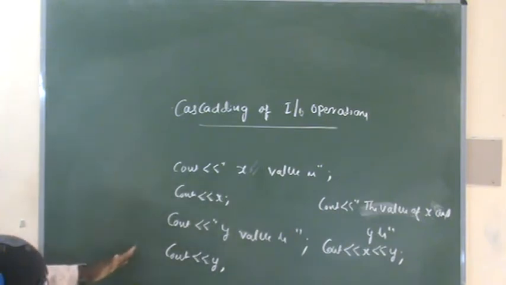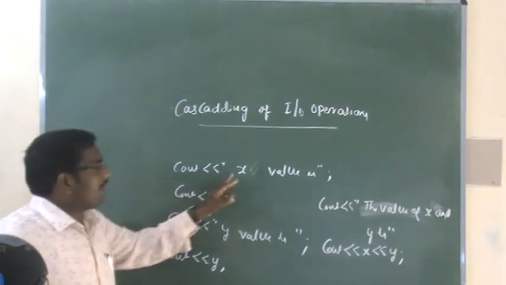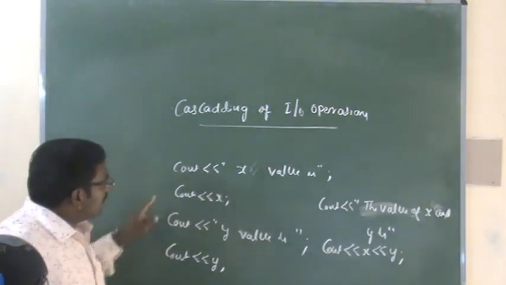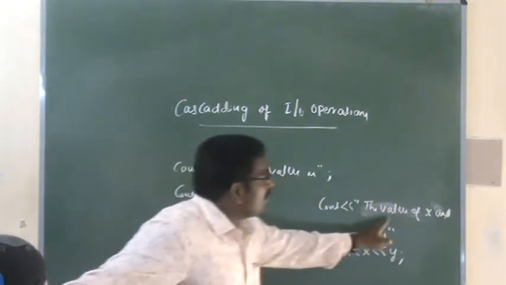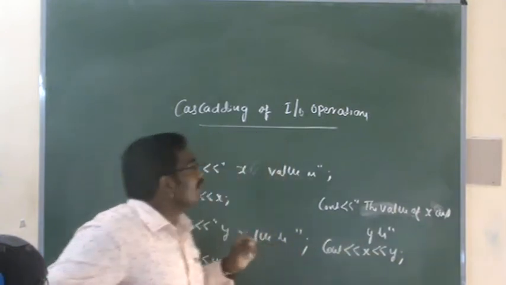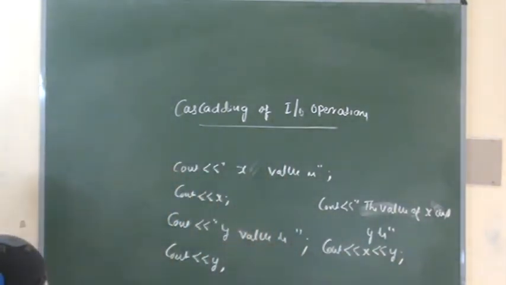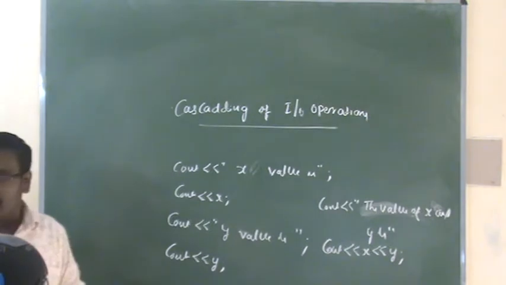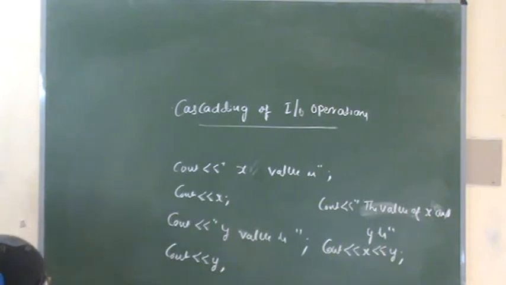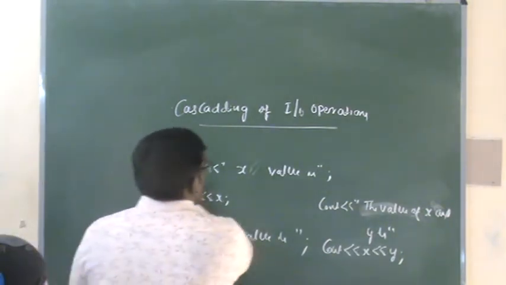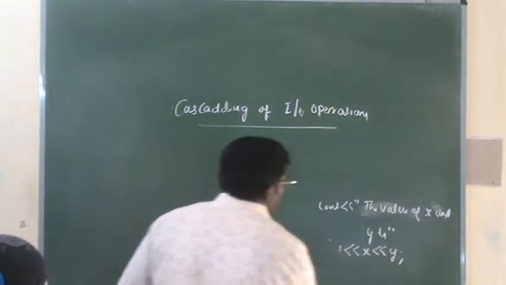Here I am writing four different instructions to print the value of x on the output screen. So instead of writing the 4 instructions, within 2 instructions I will complete the same task. The value of x and y is x, y. So this mechanism we are calling cascading of IO functions. Cascading of IO functions means writing 1 or 2 statements instead of 2 or 3 statements. Now we will move on to the next topic.